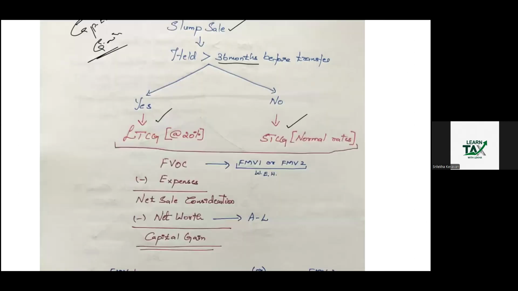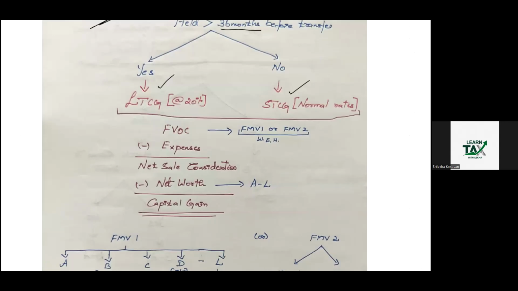The capital gain shall be determined by this format, which is full value of consideration minus expenses on transfer. Okay. Expenses on transfer, you will get net sale consideration. From that, you have to reduce net worth. Then we'll get capital gain. This expenses point will be given in the question. Then what we have to derive? This FVOC and net worth. These two things we have to determine.